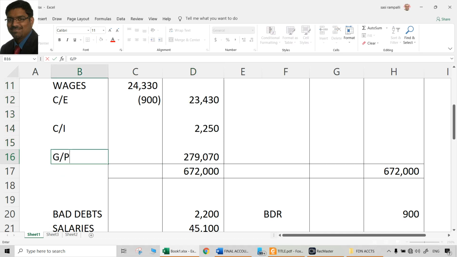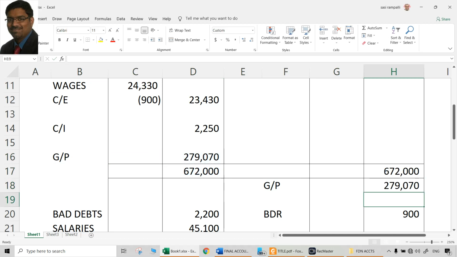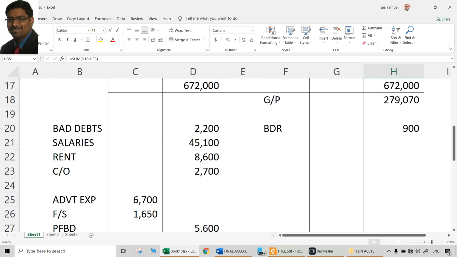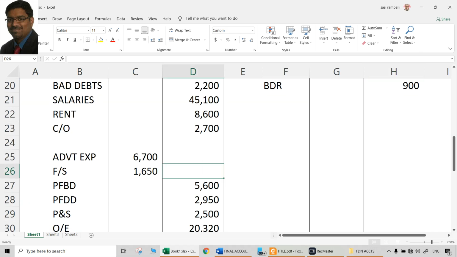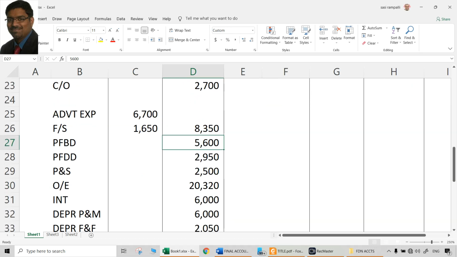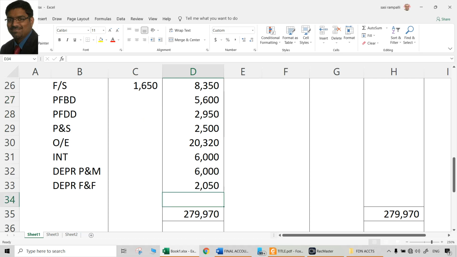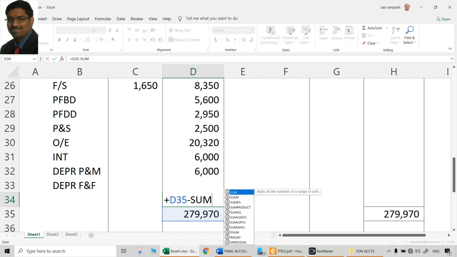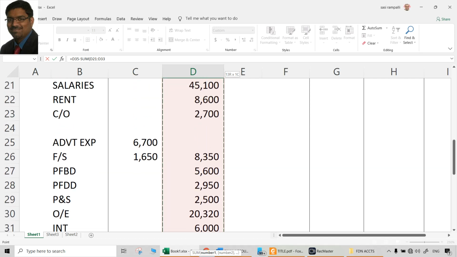So once the gross profit is there from the trading account, take the same thing to P&L account by gross profit, which is same amount, 2,79,070. Then comes total of P&L account, and from that we have to reduce all the other items. But before that, make sure all the things are taken to outer column, because totaling should happen in the outer column, right? So yes, what will be the net profit now? This minus the total of all other items earlier. So you have to do this manually also.